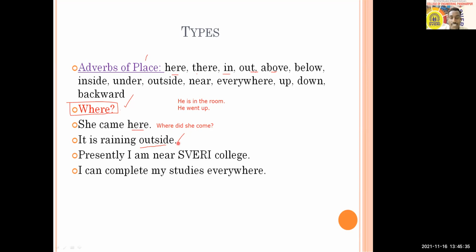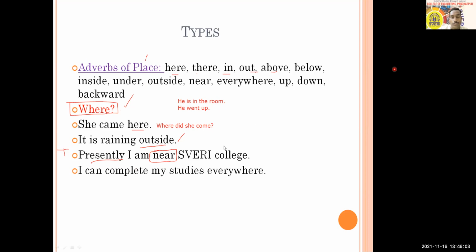Next is, presently I am near Sweri College. In this example, you come to know presently, which we have seen in the previous slide, is an adverb of time. So which is the adverb of place in this sentence? You'll see another adverb in this sentence, and that is near. If you ask the question, where am I presently?